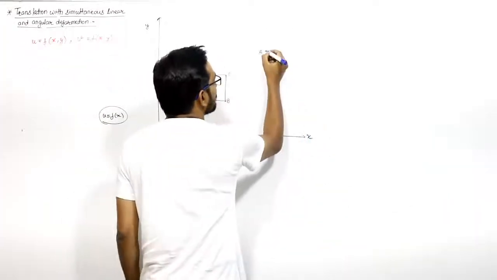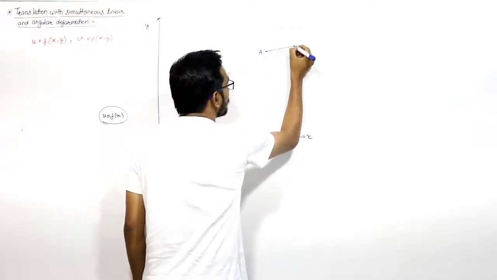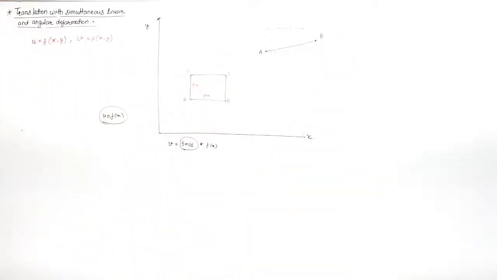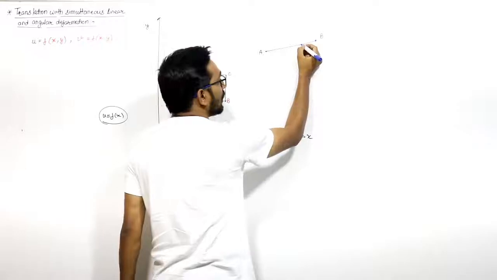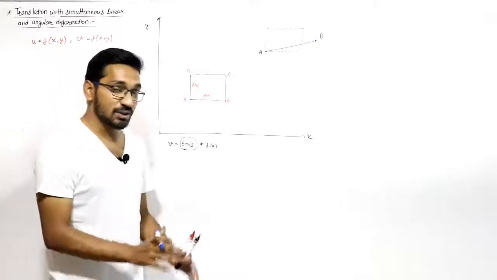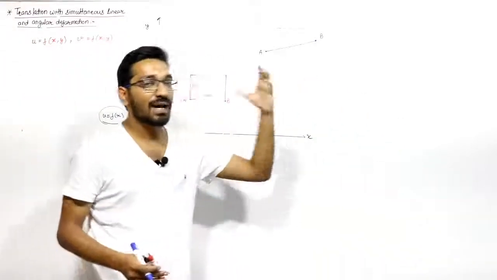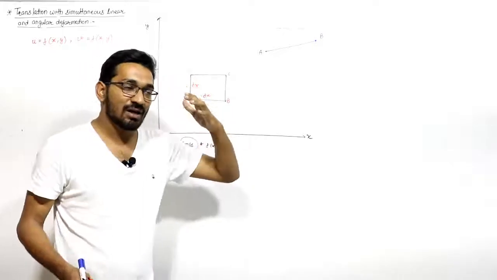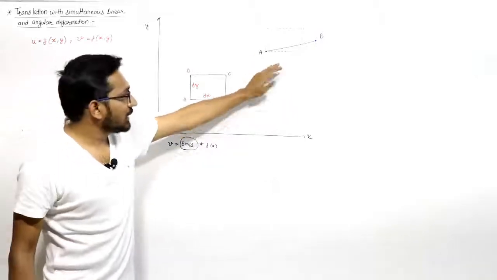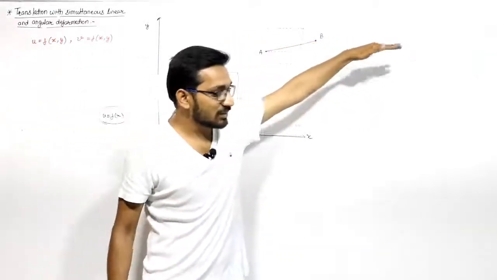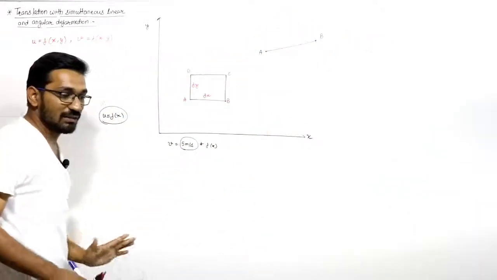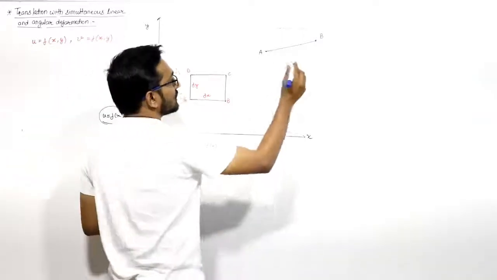So now B will have this position. Let us say this is the new position of B. Now you can ask, sir, why is B here, not here? Because if you remember the earlier condition, when u is also a function of x, the distance traveled by particle B in time delta t is more than the distance traveled by particle A. So it will have a linear deformation also, and it will move relative to A in the y direction also, right? So this is B.